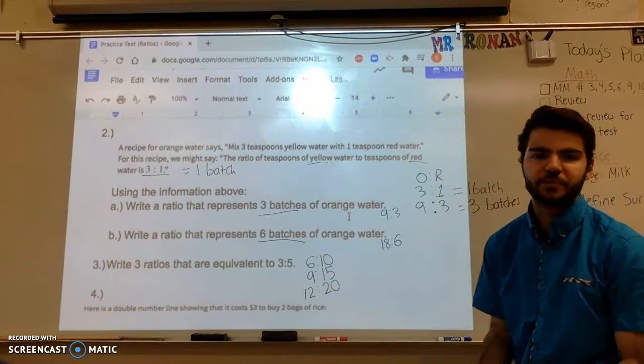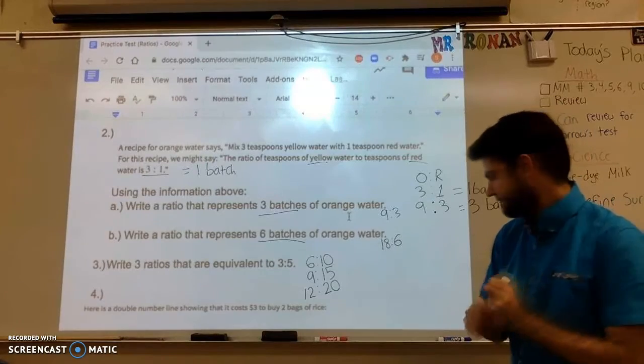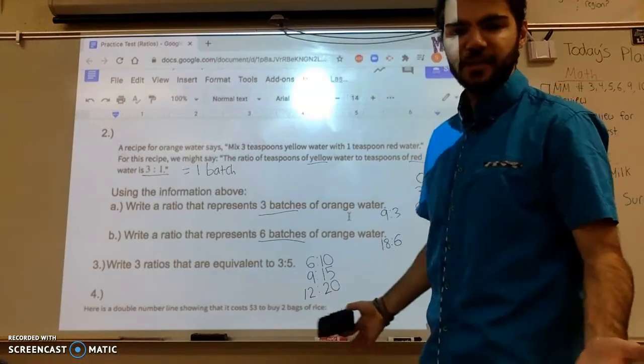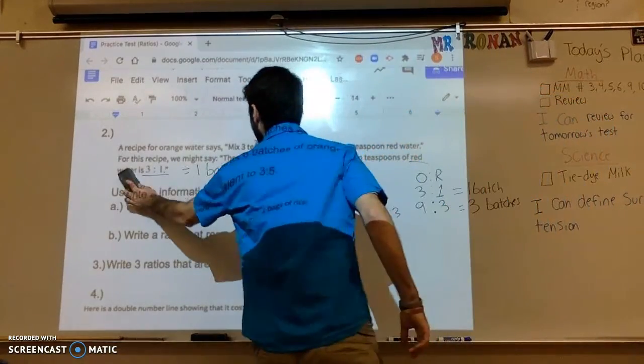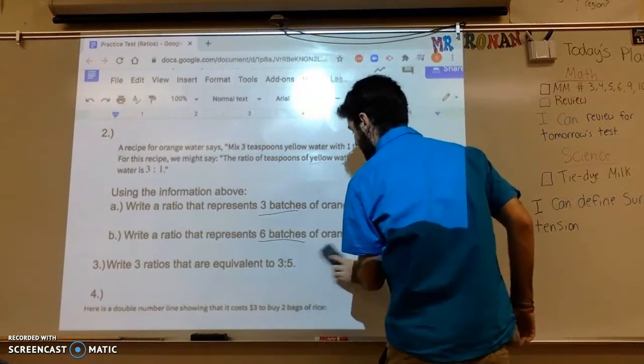So 12 to 20 would work. Okay. Yeah, and again, you could really have an infinite amount of answers there. There's really no limit to how many equivalent ratios you can come up with.